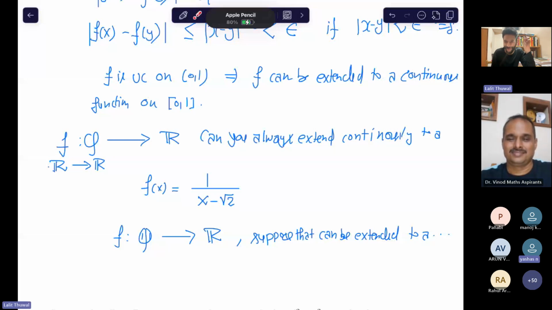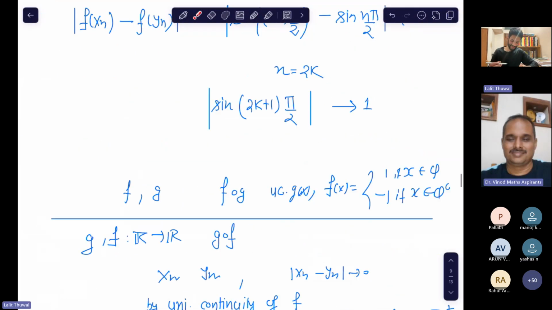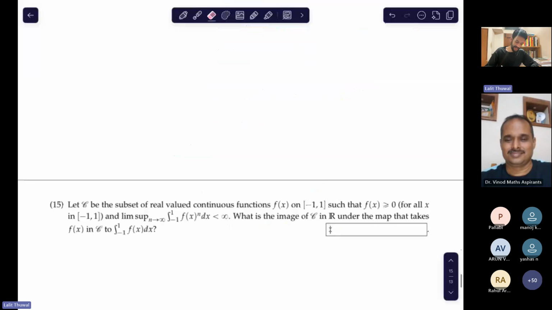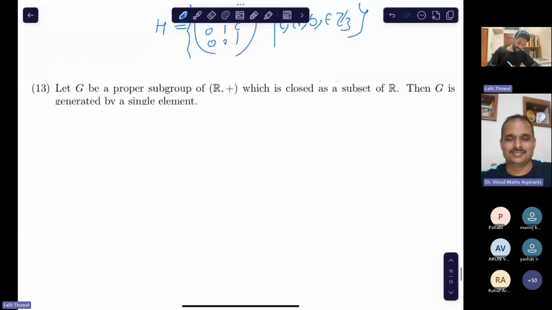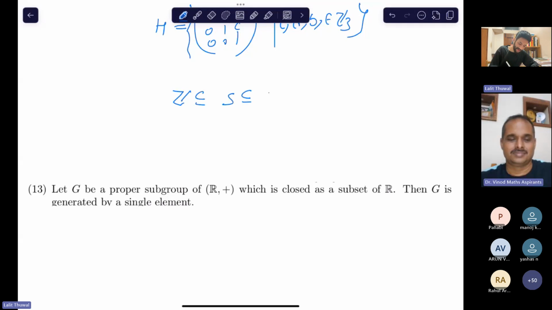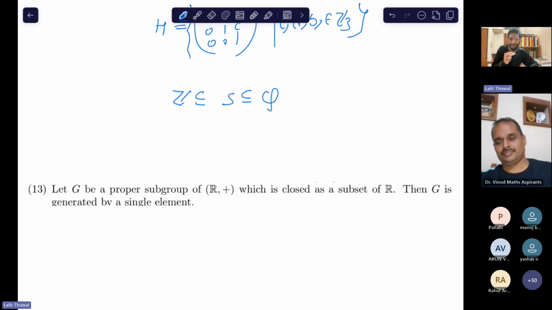Okay, so you want to know the answer? Let me tell you. That's a good question. If you could not solve some questions I gave, then you can ask me. So you want to find a subring which is local. What do you want?